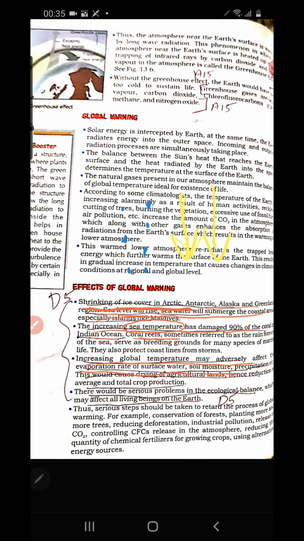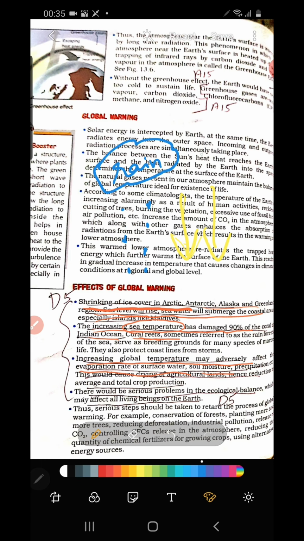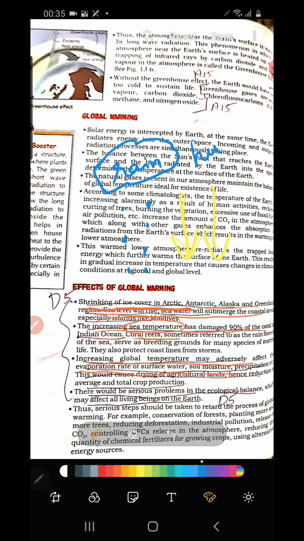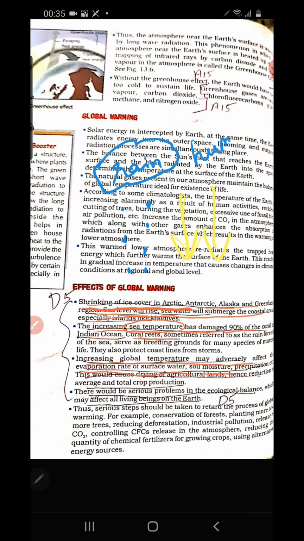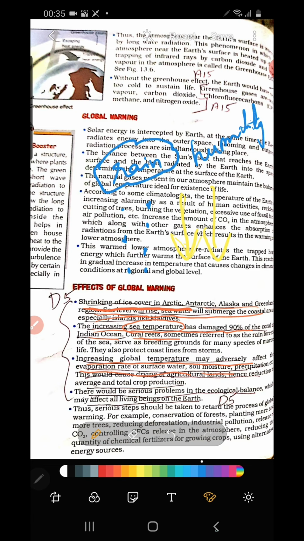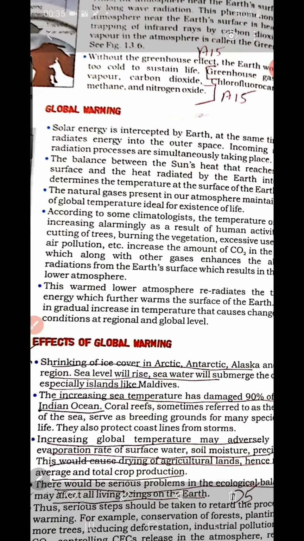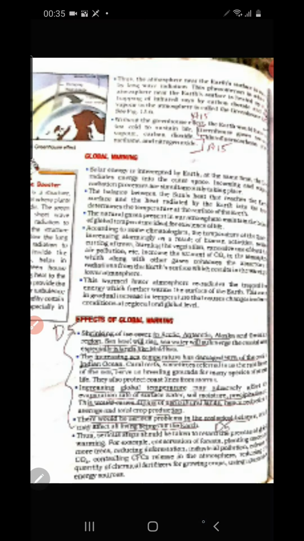When the evaporation rate increases, the rainfall also increases. Maximum rainfall will add more humidity in the atmosphere. This humid condition is not much favorable for human life. Increasing humidity is not so good.